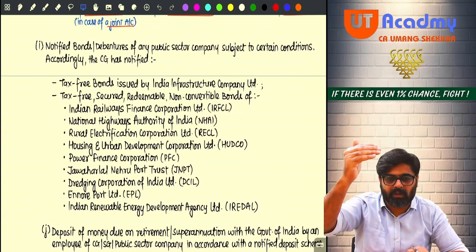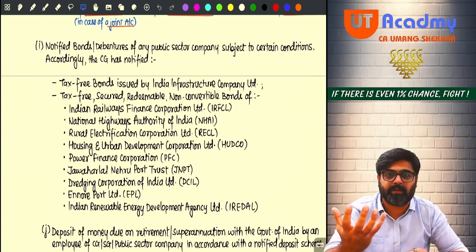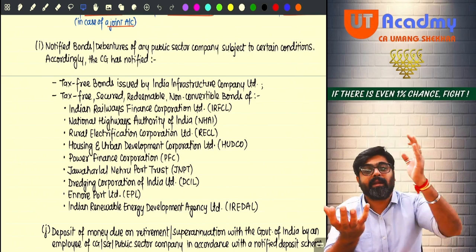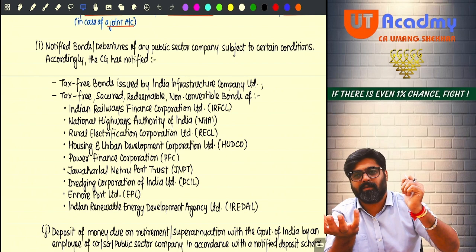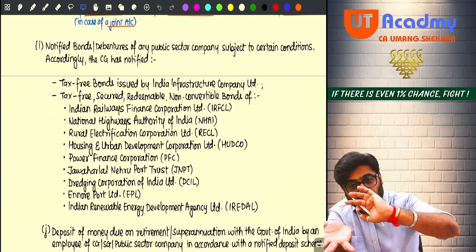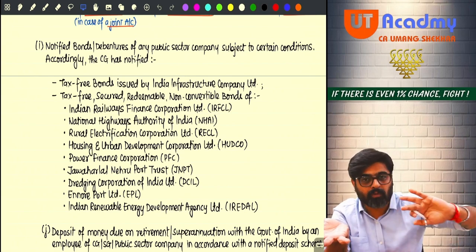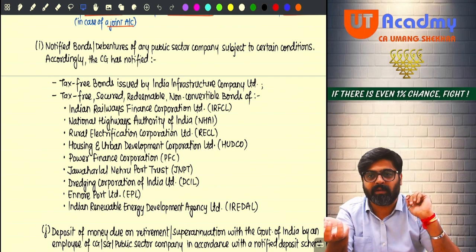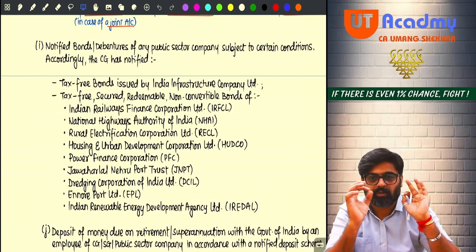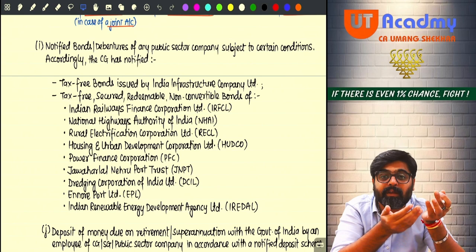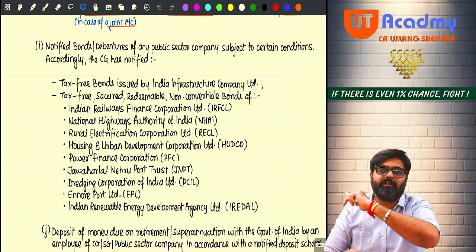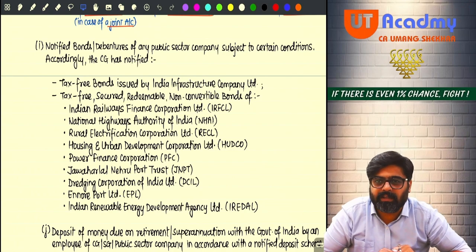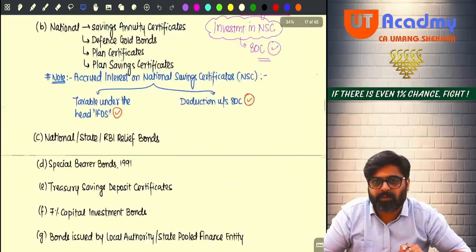So these are all the places where you invest money and the government gets that money. So the government would want you to invest more here. And the more you invest, the more funds will be mobilized, the more funds will be received by the government. So the government should give you some benefit so that you get the motivation to invest here. Hence they are giving you what? Exemption. Section 10(15).